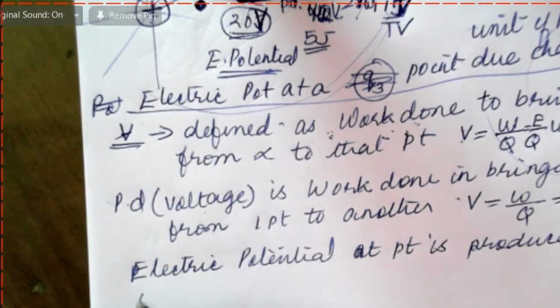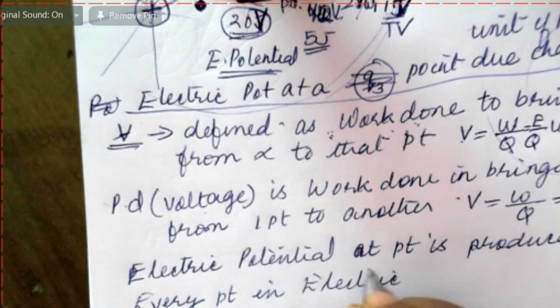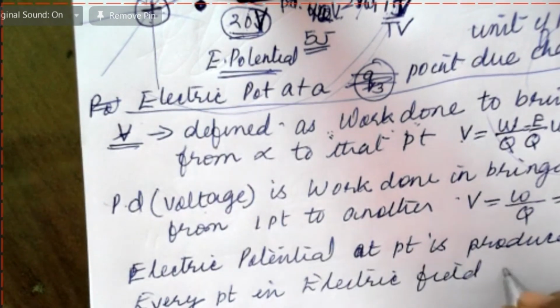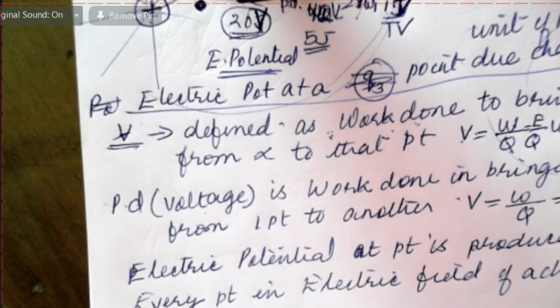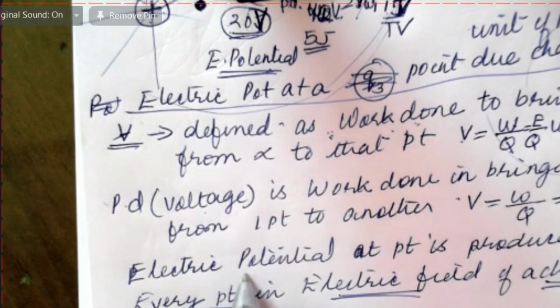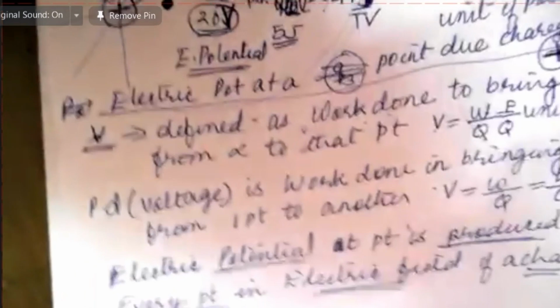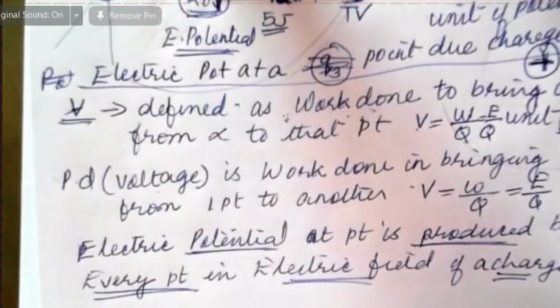And every point in the electric field of a charge has potential. This you have to remember to understand the rest. Every point in the electric field of a charge has potential because this potential is created by a charge. Is this okay?